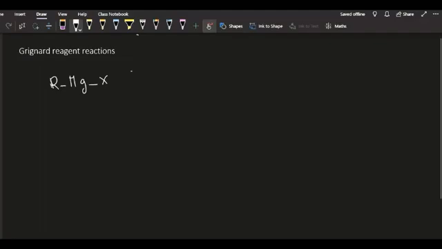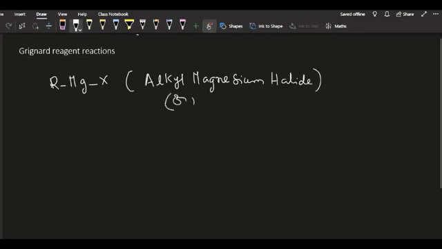RMgX is called alkyl magnesium halide, or we can also call this Grignard reagent aryl magnesium halide.